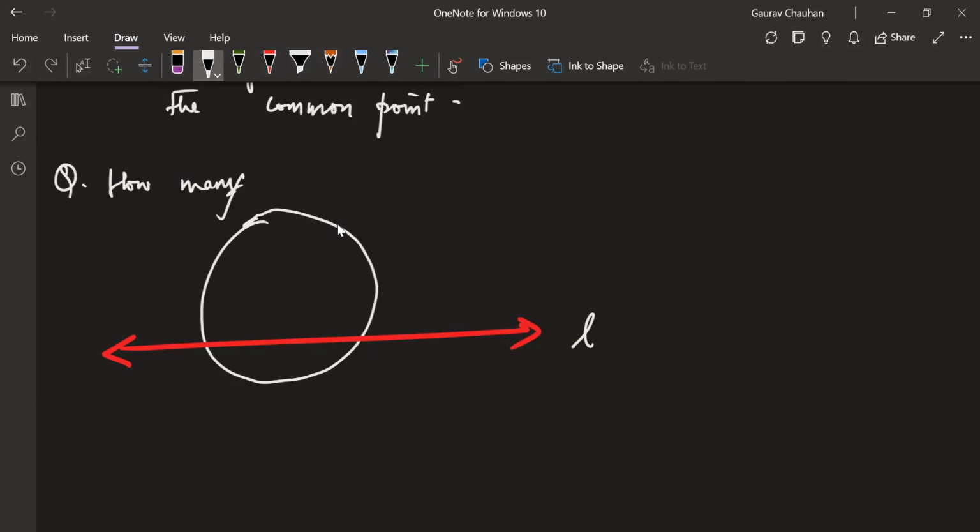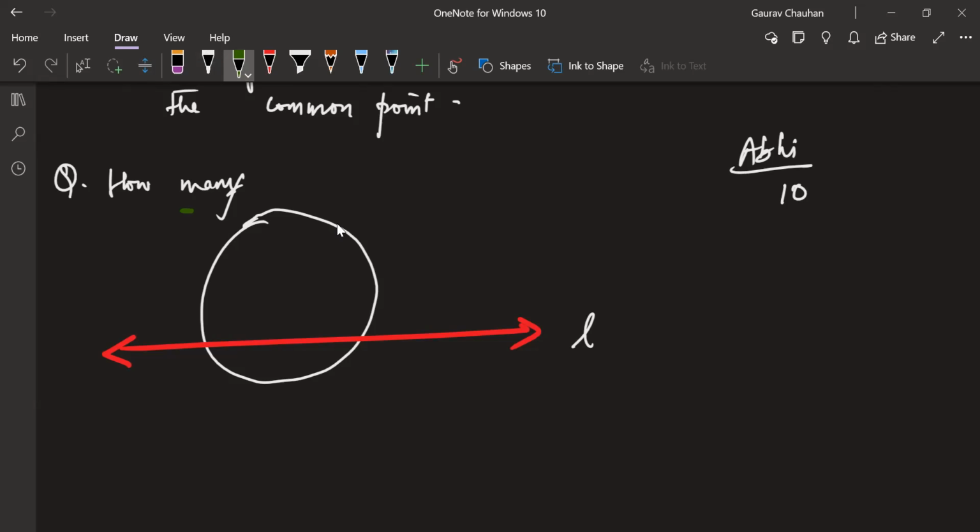Go ahead, Abhi. Abhi is saying 2. That is the perfect answer. Yes, Abhi. There are 2 points which are parallel to this circle. Parallel to this, there are 2 lines which are tangent and also parallel to this line.